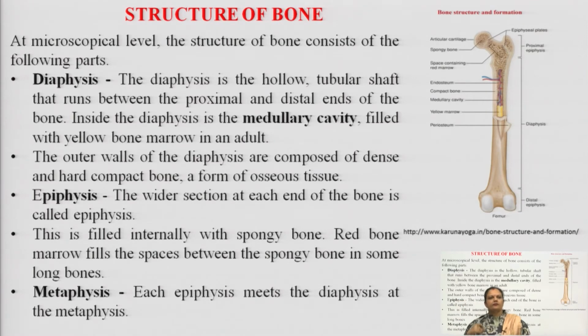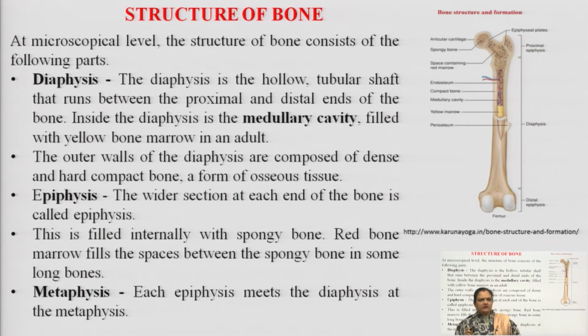Inside this proximal and distal diaphysis, we are having the medullary cavity, and this is completely filled with the yellow bone marrow in an adult. The outer wall of the diaphysis is composed of dense and hard compact bone, which makes the bone resistant to breaking easily under friction. It forms osseous, meaning bony, tissue.